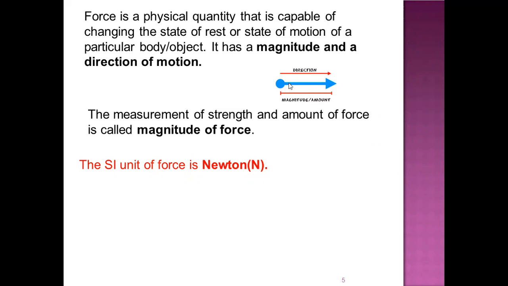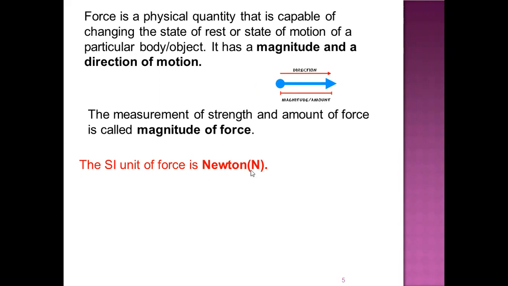However, if I apply the force from the right side of the ball, then the ball will move towards the left hand side. So direction is involved here because the direction will change the effect of the force applied. That is why force is a vector quantity. And the SI unit of force is Newton.